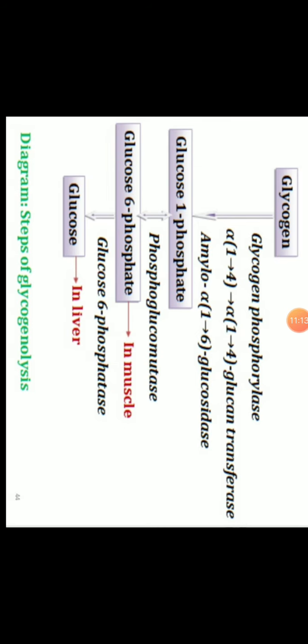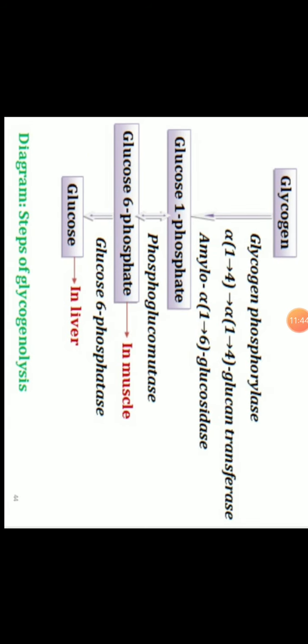Now from that glucose 1 phosphate to glucose 6 phosphate, glycogen synthesis and degradation are opposite to each other, and the enzymes are somewhat different. Now which enzyme is there? Phosphoglucomutase, which converts glucose 1 phosphate to glucose 6 phosphate. We can see here the first step is irreversible and the other steps are reversible, means if the glycogen is broken down to glucose 1 phosphate, it cannot go back to glycogen.